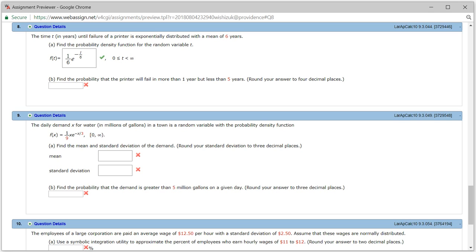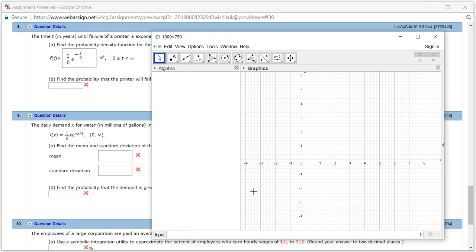Let's do part B. Find the probability that the printer will fail in more than 1 year, but less than 5 years. I'm going to use GeoGebra here. I'm going to define the probability density function f of x to be 1 over 6 times the exponential function of negative x over 6. Make sure to use x instead of t. Hit enter.